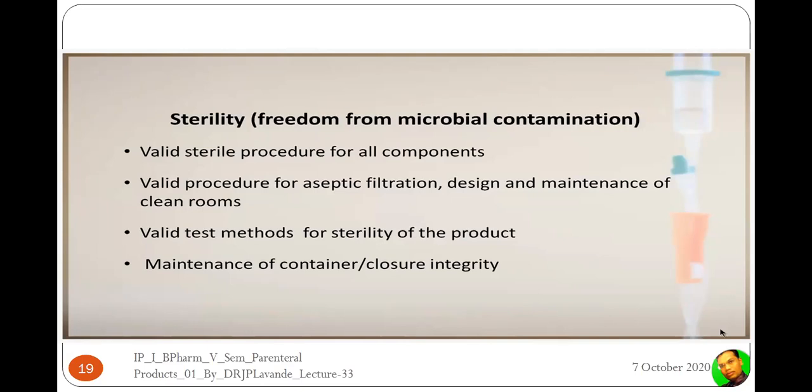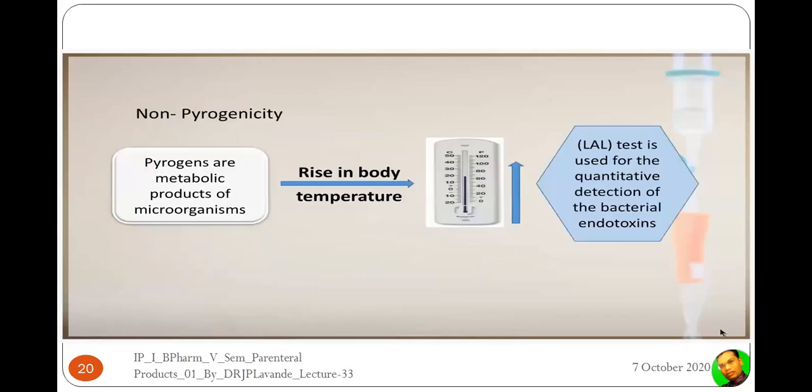A valid procedure for aseptic filtration, and design and maintenance of the clean rooms, is necessary. What these clean rooms are, we are going to come to know while studying the manufacturing section and the different classes of the rooms, class 100, class 1000, class 10,000, class 1 lakh, likewise. Valid test methods for sterility of the product are to be maintained. Then there is a need to follow the maintenance of the integrity of the containers and closures.